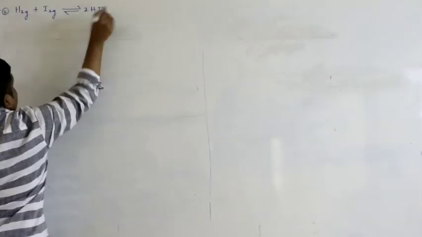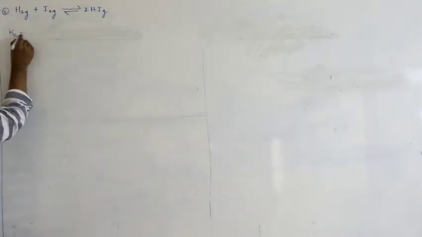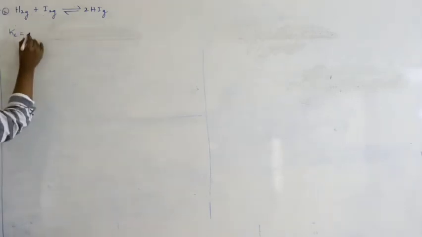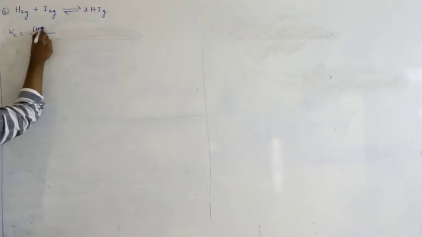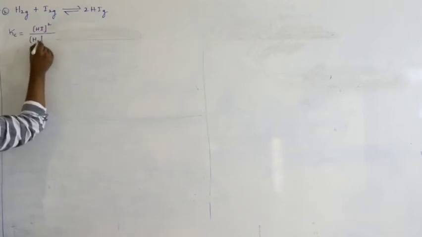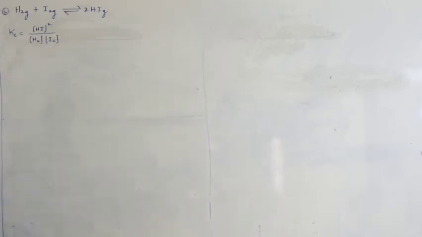See one more example for homogeneous equilibrium, H2 gas plus I2 gas in equilibrium with HI gas. All are gases. So let us see how to write Kc. Equilibrium concentration of products by equilibrium concentration of reactants. You have 2 moles, so equilibrium concentration of HI whole squared by equilibrium concentration of H2 into equilibrium concentration of I2.